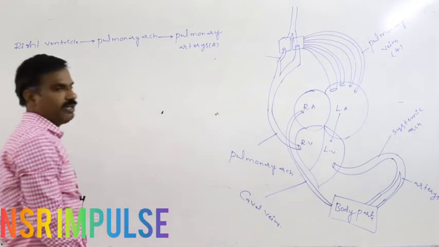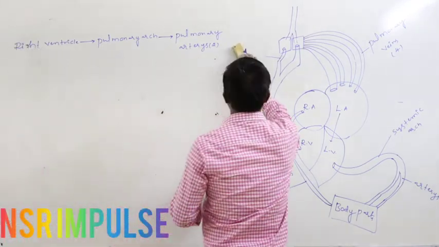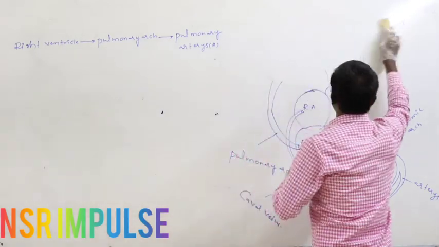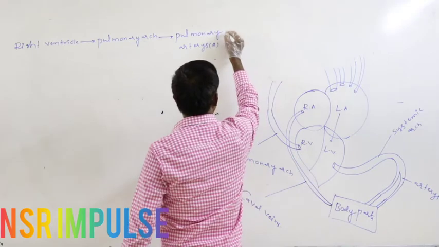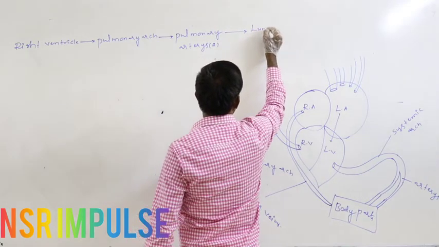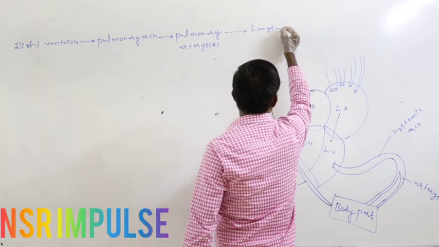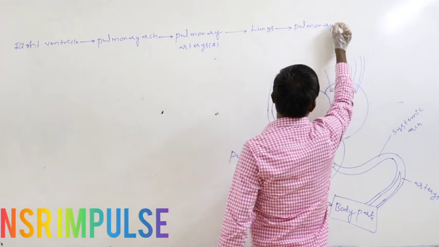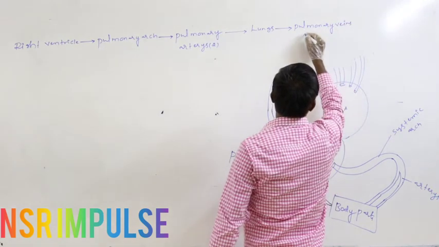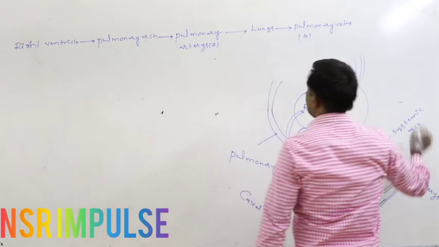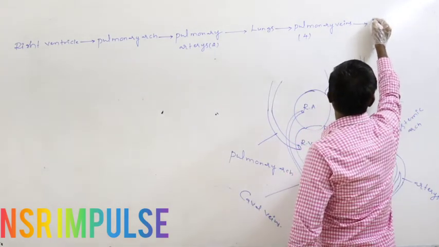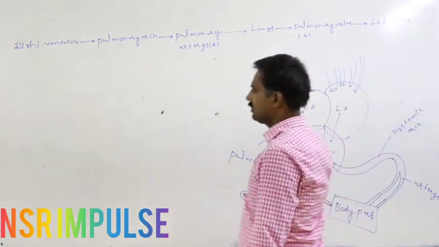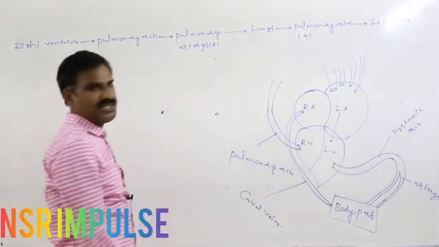They are two in number. From there blood reaches the lungs, from where through the pulmonary veins, they are four in number, blood reaches the left atrium. This is the pulmonary circulation pathway.